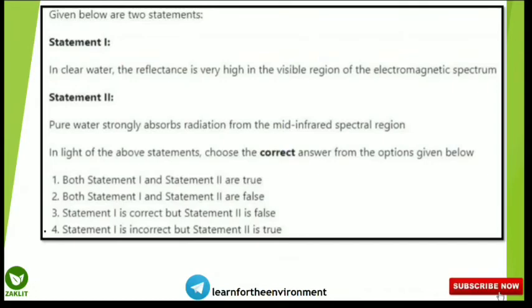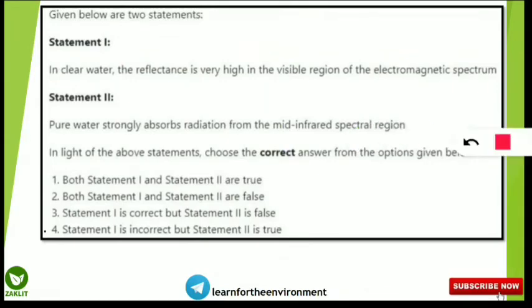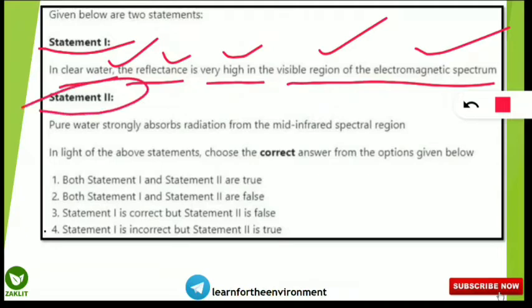The next question is on your screen and it is about statements, because nowadays questions are asked like this: statements will be given and you have to answer. Statement 1 states, in clear water, the reflectance is very high in the visible region of the electromagnetic spectrum. Statement 2 is telling that pure water strongly absorbs the radiation from the mid infrared spectral region.